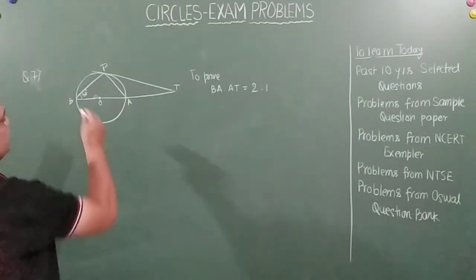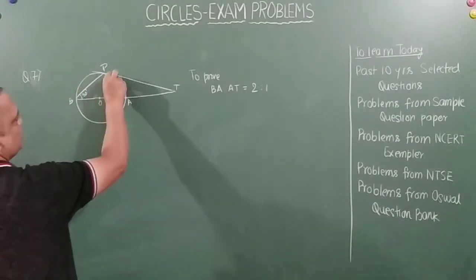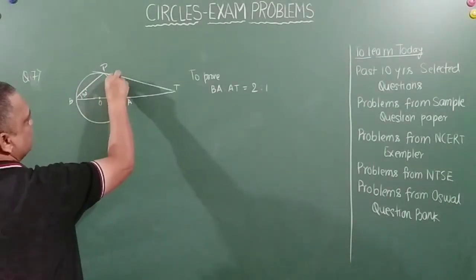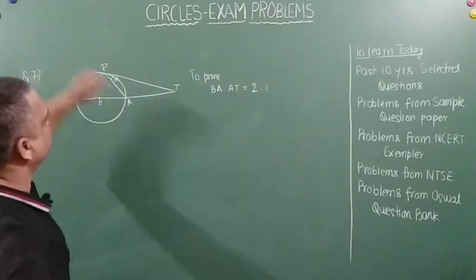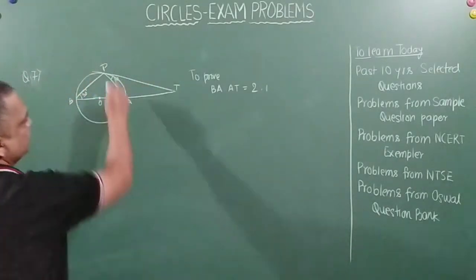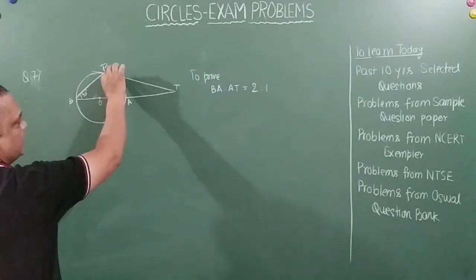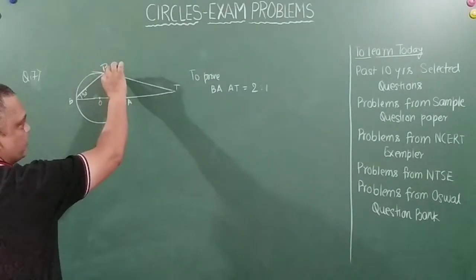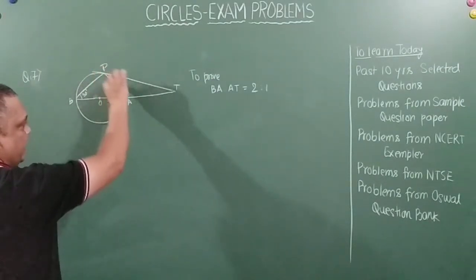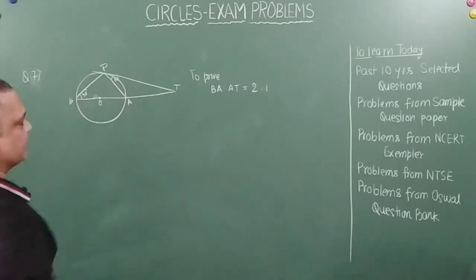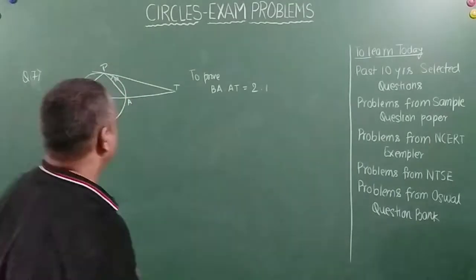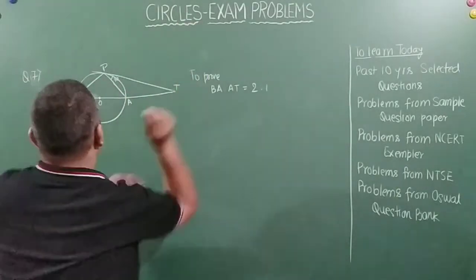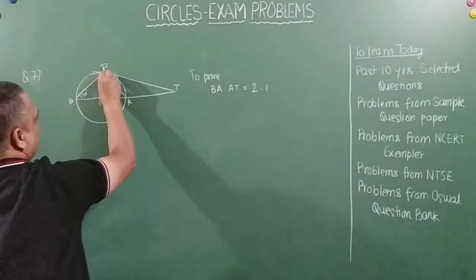So friends, see, if this is 30 degrees, so this will be 30 degrees. I have used the same logic as I used here. PT is a tangent and this is an angle made by the tangent and the chord, so this would be equal to the angle made by the same chord in the alternate segment. I hope there is no doubt here. This is known as the alternate segment theorem.